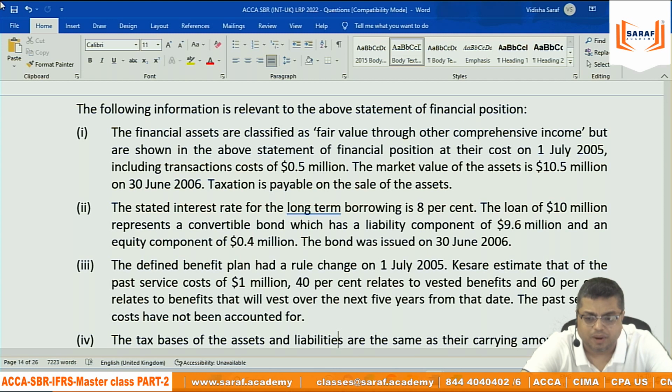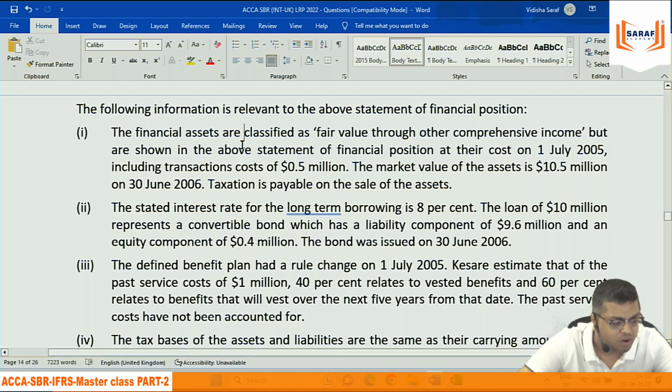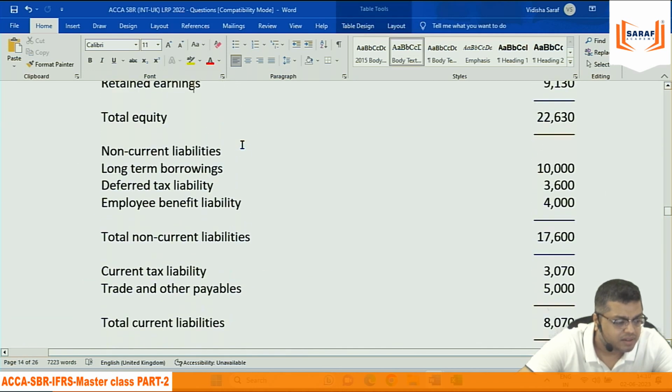There is no problem. The market value of the asset is 10.5 million and the taxation is payable. But on the balance sheet, how much is the financial asset given? Anything given?